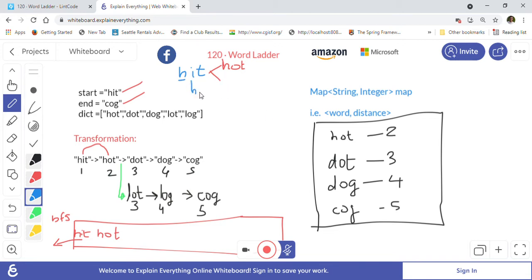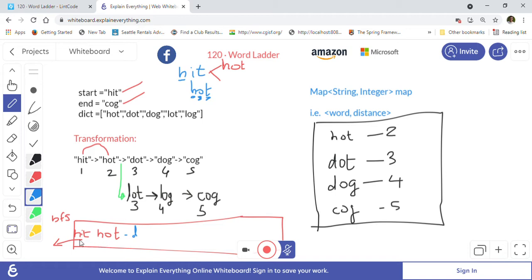Again we will try to find the neighboring words for hot. We will take the h character and replace it from a to z. Then we take the o character and replace it from a to z, and then the t character, replacing it from a to z. At the same time we keep checking whether the new word we prepare is in the dictionary. At that time we will find dot. Dot is there, so we will put dot into our queue, and we will keep putting the distance also.